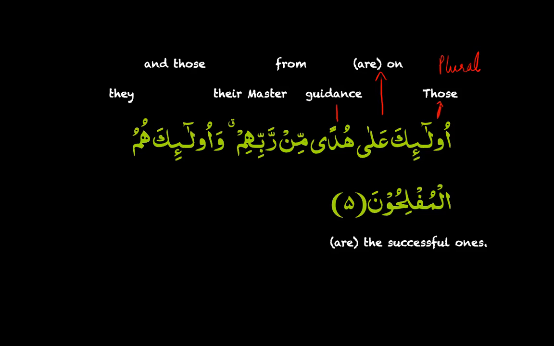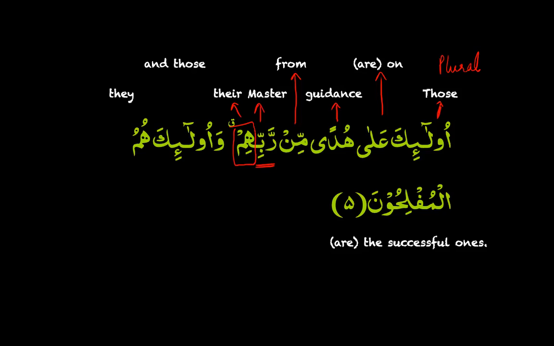Hudan, we've done this word, guidance. Those are the ones who are on guidance. Min is from. Rabbihim, their master. We learned about the word Rabb in Surah Al-Fatiha, and the him here is the pronoun, their master. Rabbihim, their master. Wa ulaika, and those.